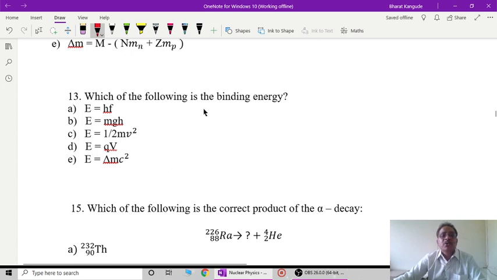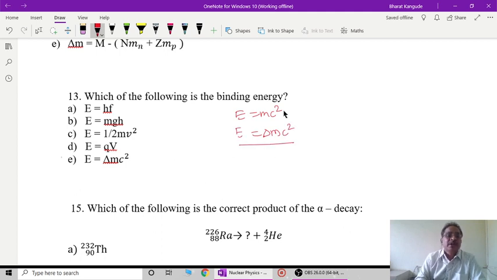Then, which of the following is the binding energy? That is the energy released in the process of formation of the nucleus, and we know that this is given by E = mc², the mass-energy equivalence relativistic equation, where m is the mass that disappeared or was reduced, multiplied by c². This is the amount of energy released in the process. So naturally, E is the correct option for question number 13.